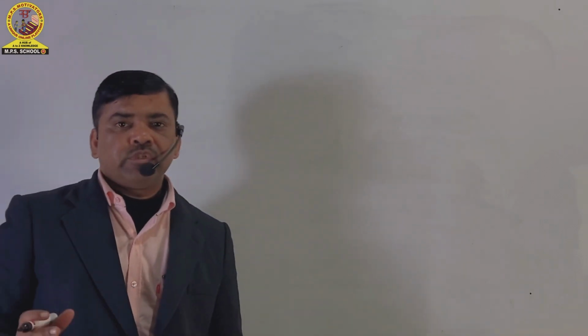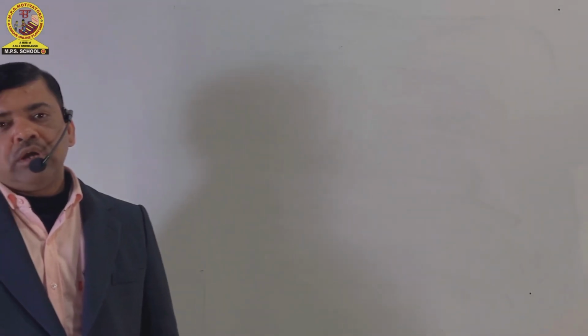Friends, now I am going to discuss with you about a complex sentence.